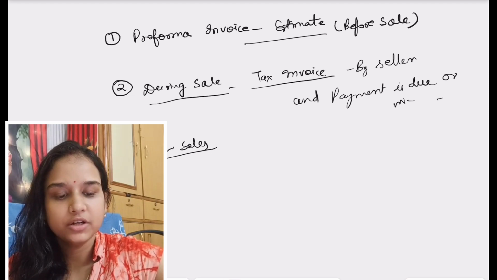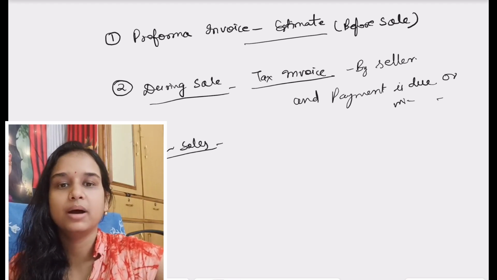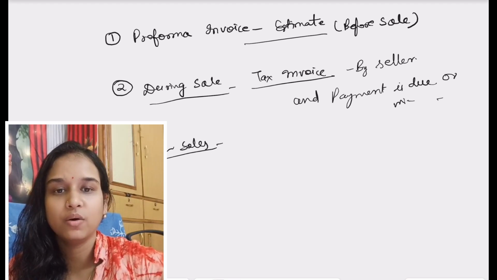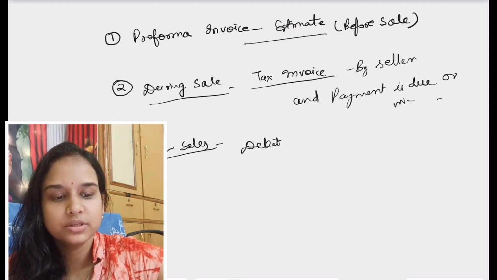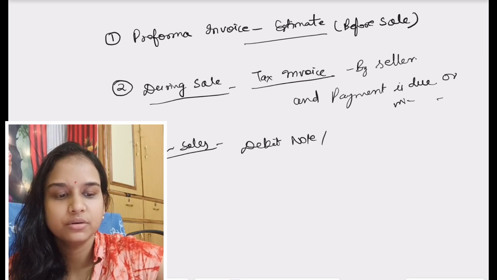Like after sale, if the seller or buyer notices any mistake or a return is there, then a debit or credit note is there for the correction. Debit note and credit note.